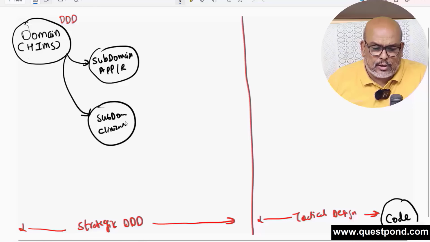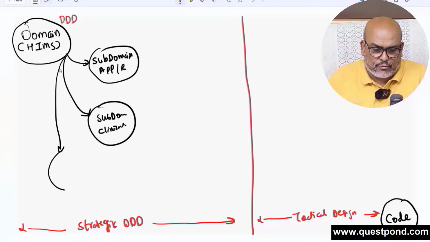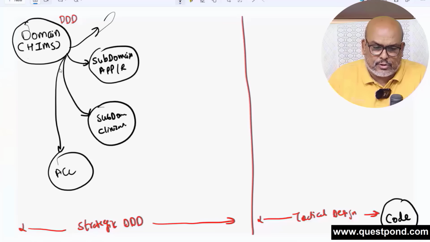So for example, let us go back to the screen. Here you can see that we have this HIMS, and we said that we have an appointment and registration. This is one subdomain. Another subdomain is clinical. One more subdomain I can create here is accounting. Another subdomain can be security.